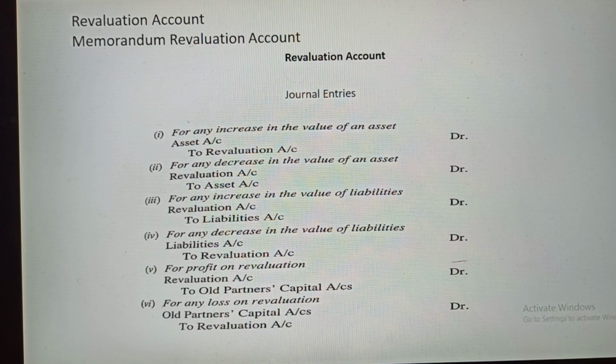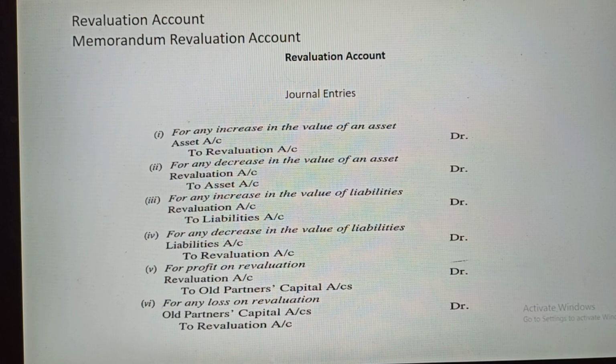In the same way you have to do it for the liabilities. When your liabilities increase, it is always credited, and when your liabilities decrease, it is always debited. See point number 3. For any increase in the value of liabilities, revaluation account debit to liabilities account, or for any decrease in the value of liabilities, you can see liabilities account debit to revaluation account.